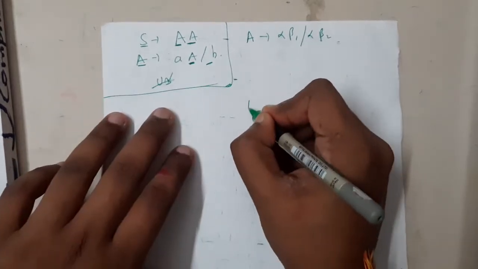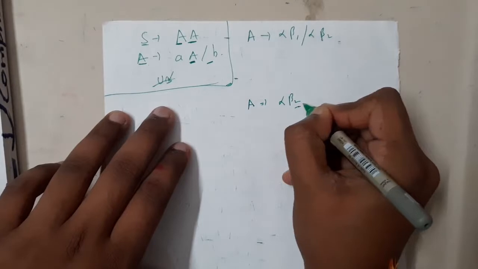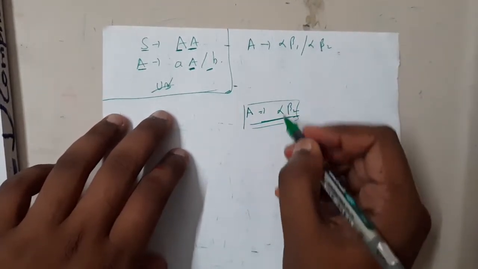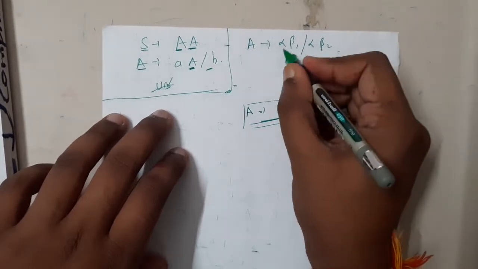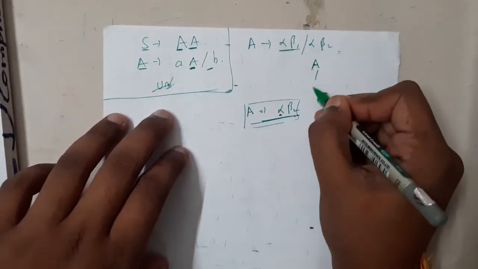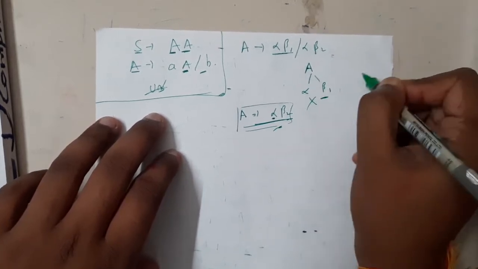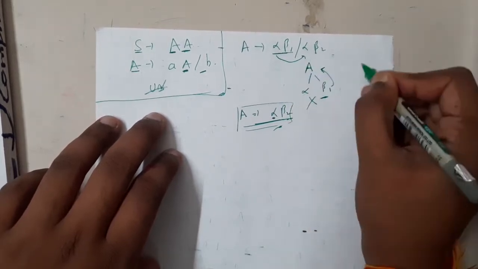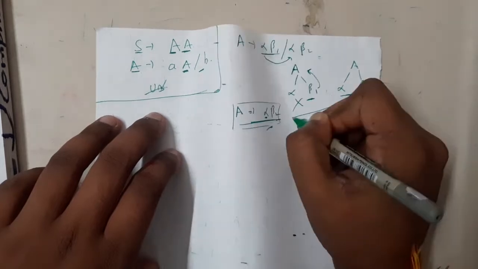Our goal is to generate alpha beta 2 from A. But if you do it the traditional way, you start comparing and first search for alpha. Once you are at A, you observe alpha beta 1 and directly write it. But is it matching our requirement? No. So now you will backtrack to A and check some other option. This option is there, so you try that option. Now you got the result.